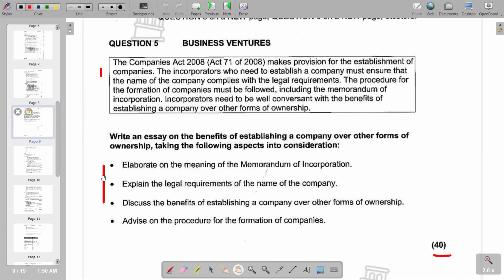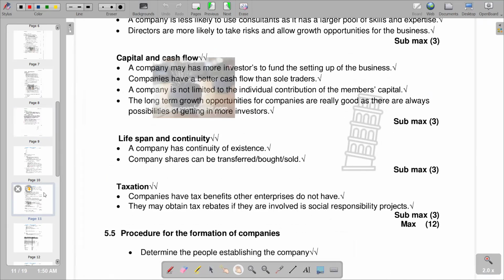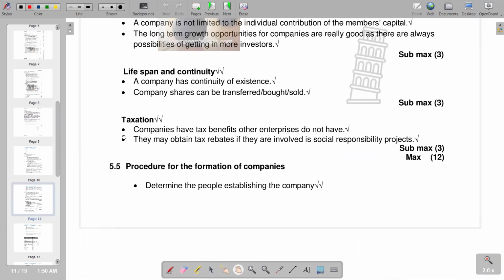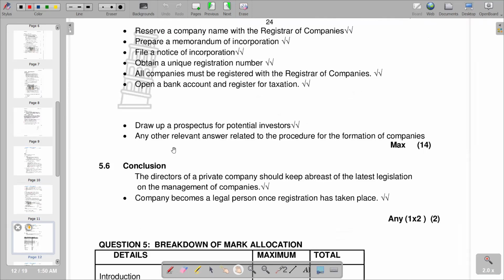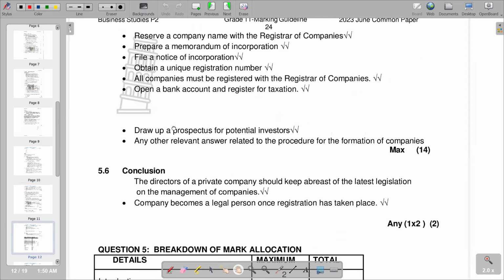On the next point, it says advice on the procedure of the formation of companies. What are the procedures on the formation of a company? So we are saying you should determine the people establishing the company. So there should be people that are establishing the company, and that is the procedure for the formation of a company. And also reserve a company name with the registrar of companies. There should be a company name for you to have a company. So before you run a company, there should be a name that you come up with.